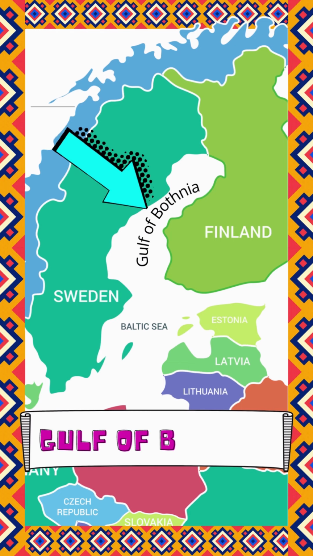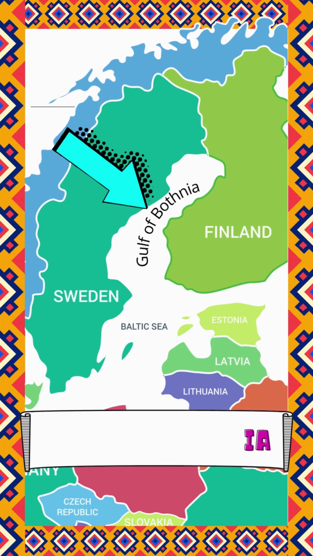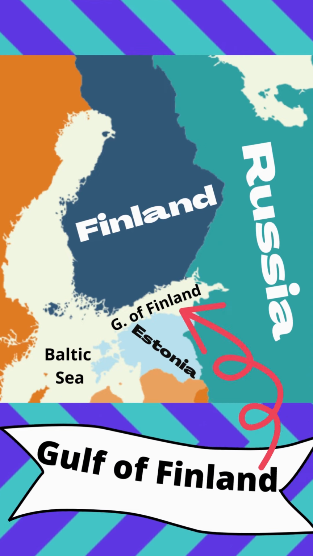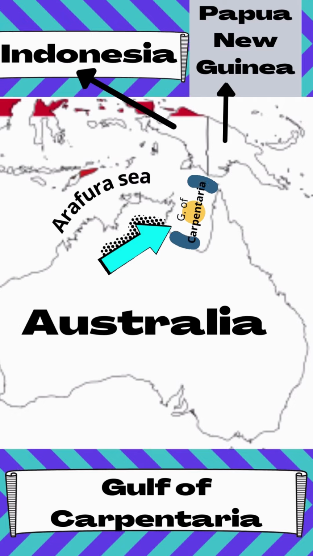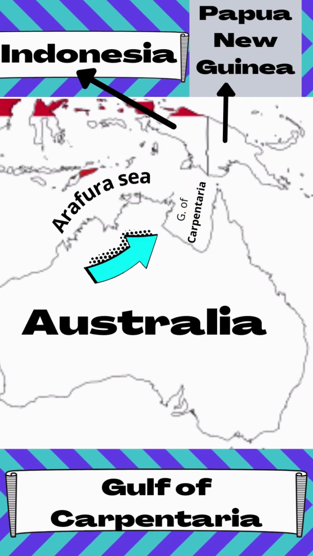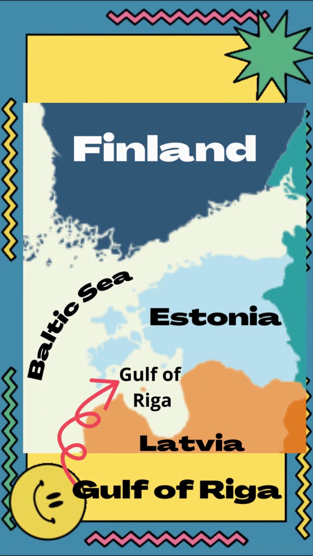The Gulf of Bothnia is bordered by Sweden on the west and Finland on the east. Gulf of Finland is surrounded by Finland in the north, Russia in the east and Estonia in the south. Gulf of Carpentaria is surrounded by Australia in the south, east and west. Arafura Sea lies to the north of this gulf. Gulf of Riga lies between Estonia and Latvia.